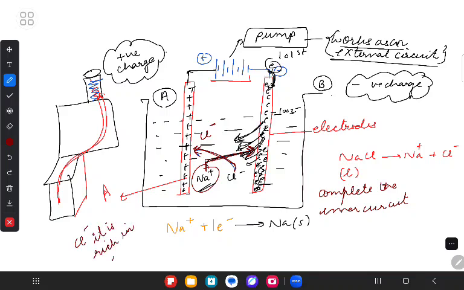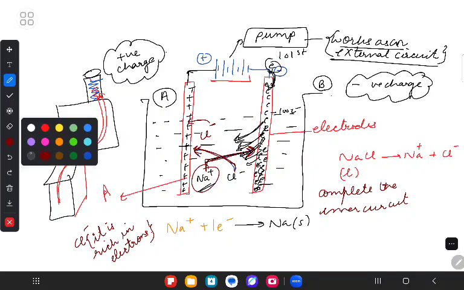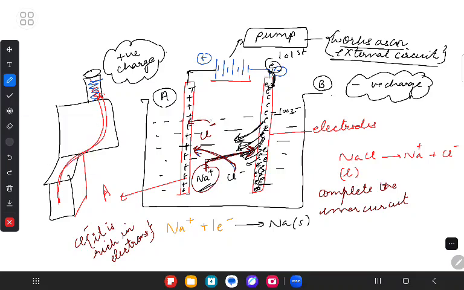And because it is rich in electrons, this Cl negative will give electrons to this rod. Because it can give electrons to this rod, this positive charge will become neutralized and Cl will also become neutral. So do you understand that I'm continuously taking out electrons from rod A, but I'm also giving them in the form of Cl negative? So Cl negative is also becoming neutral.